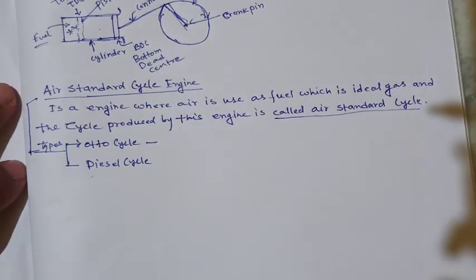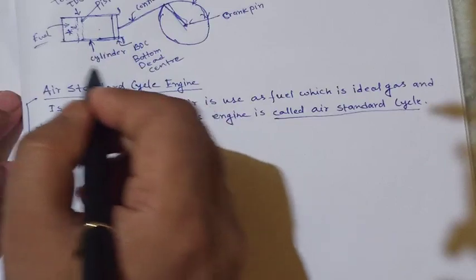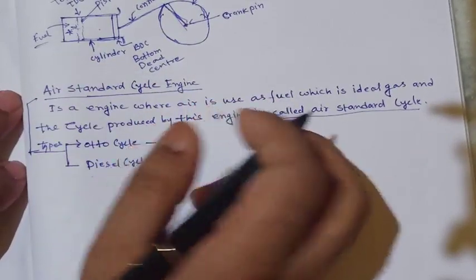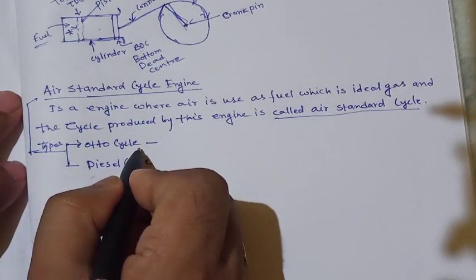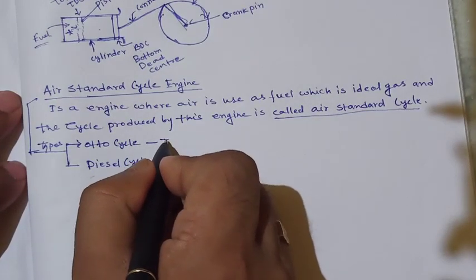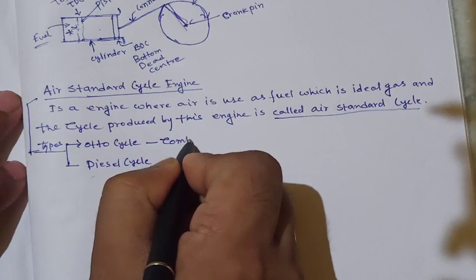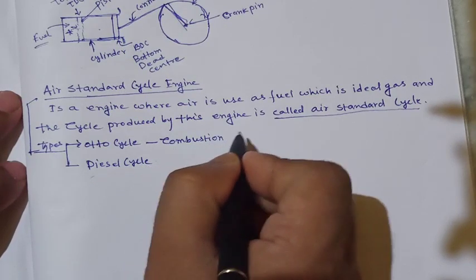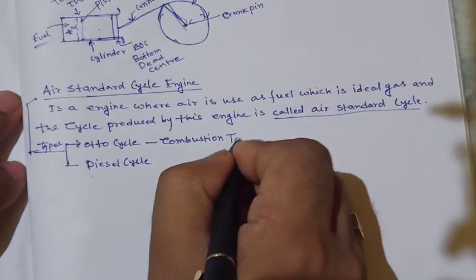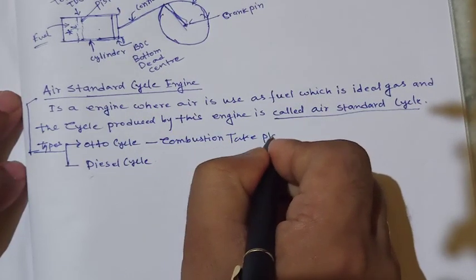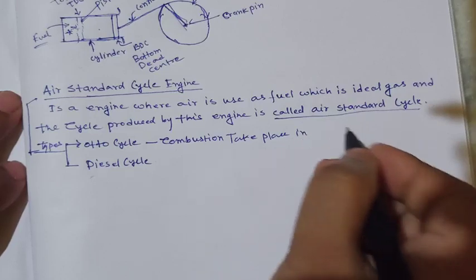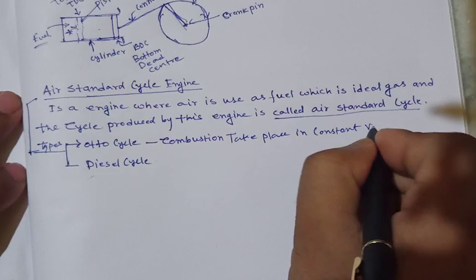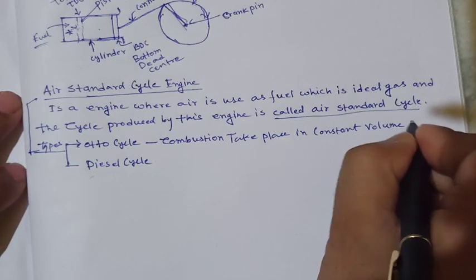In the Otto cycle, the combustion process will take place in a constant volume process.